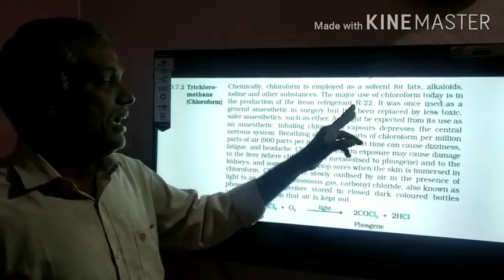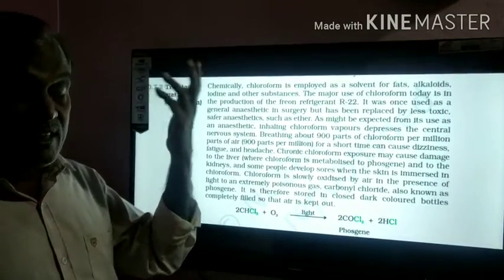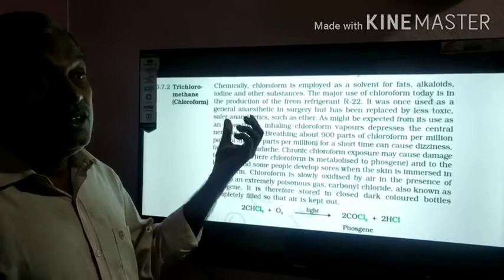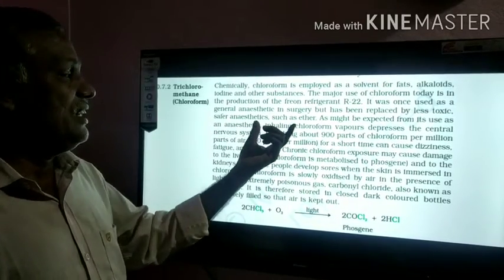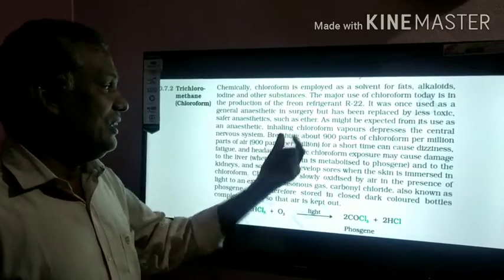Earlier it was used as an anesthetic in surgery, but due to its toxicity it was replaced by safer anesthetics such as ether in place of chloroform. Nowadays we are using ether.